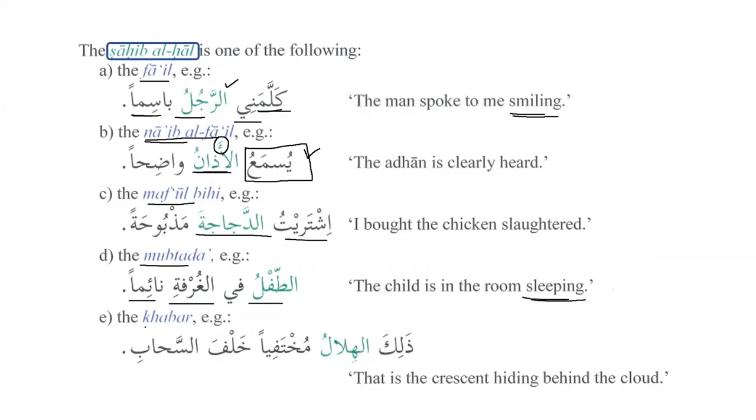And it can be khabar, as we can see over here. ذَلِكَ الْهِلَالُ مُخْتَفِيًا خَلْفَ السَّحَابِ. That is the crescent hiding behind the clouds. So we can see that ذَلِكَ is the subject, al-hilalu is the predicate, and mukhtafiyan is the hal of the hilal, or of the moon or the crescent, and khalf as-sahabi, as we can see, is dharf plus mudaf ilayh. That is the crescent hiding behind the cloud. So there are 5 possibilities of sahibul hal.